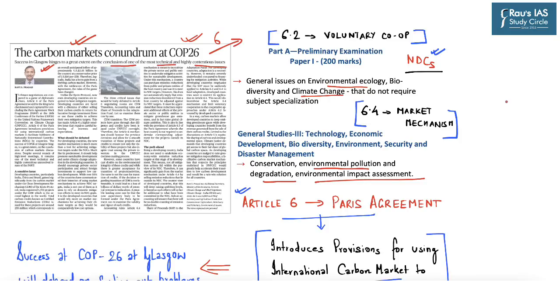Now this article also becomes important from the Indian perspective, as India can also gain significantly from the market mechanism provided under Article 6.4 by selling emission reductions which lie outside its nationally determined contribution. So in this regard, this article becomes important from the perspective of environment, and questions can be asked in your prelims or mains examination. So with this understanding of this article, let's move to our next article for discussion.